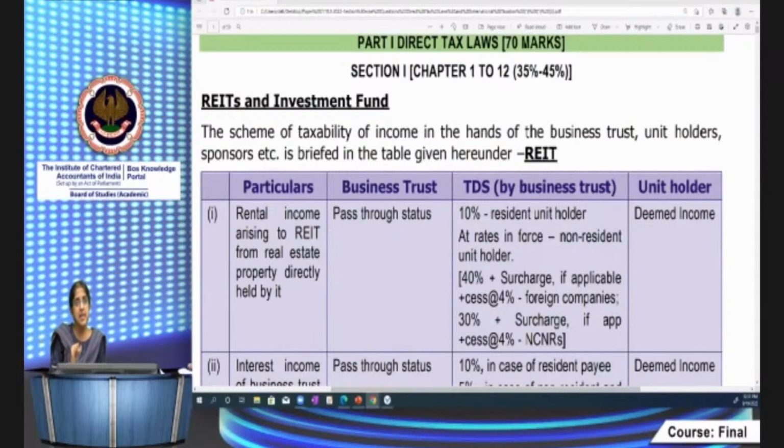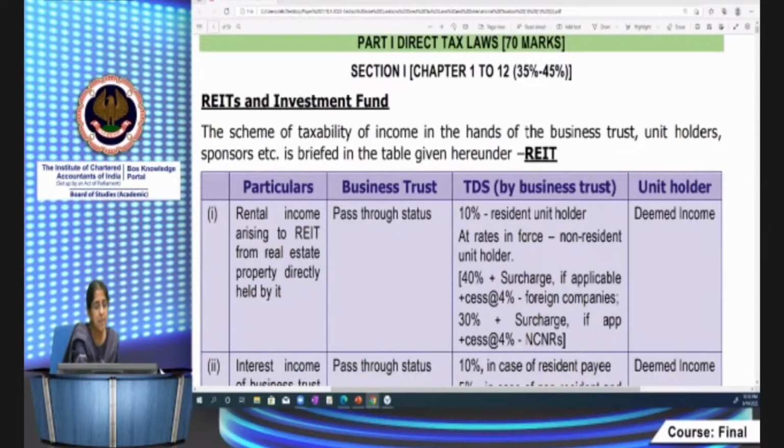So what are the three incomes? Rental income from real estate property directly owned by it, then interest income from SPV, dividend income from SPV. These three things the REIT enjoys pass-through status. But in respect of the first two, it is taxable in the hands of the unit holder. In respect of dividend, it will be taxable if the Indian company, being the SPV, has exercised the option under 115BAA. Whenever it is taxable in the hands of the unit holder, what will happen? There will be some TDS provisions. The REIT will have to deduct tax at source. Now, what are the TDS provisions?